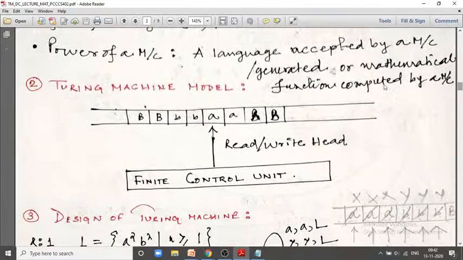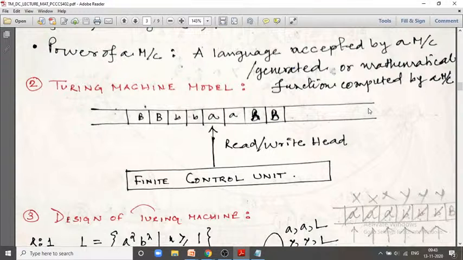If we observe the Turing machine model, we can observe that there exists a tape, and this tape has some tape alphabet: capital B, small b, small b, small a, capital B, capital B. Capital B is my blank symbol, and small b and small a are the characters.